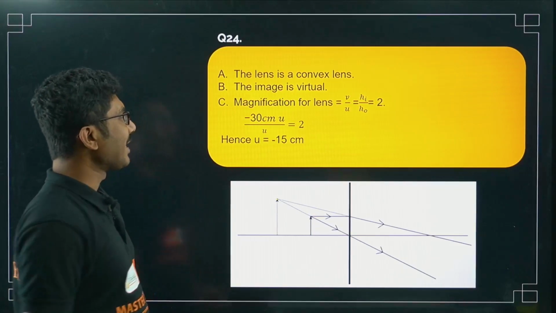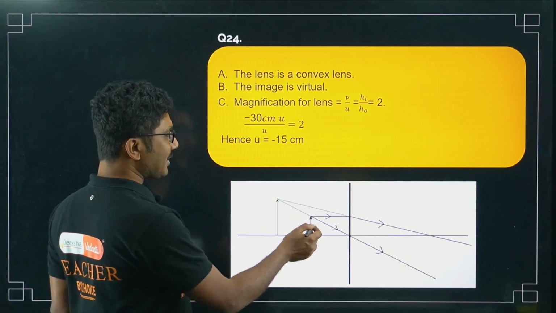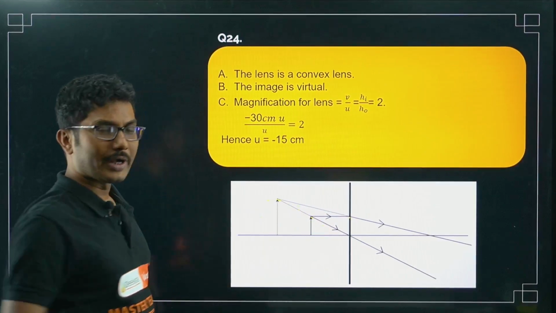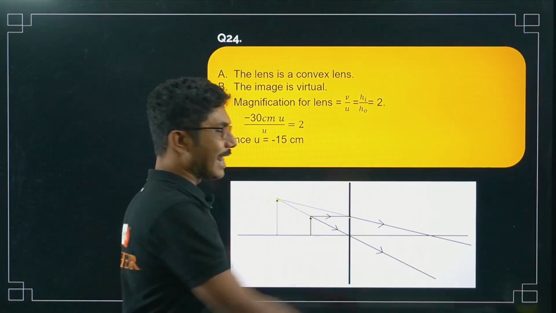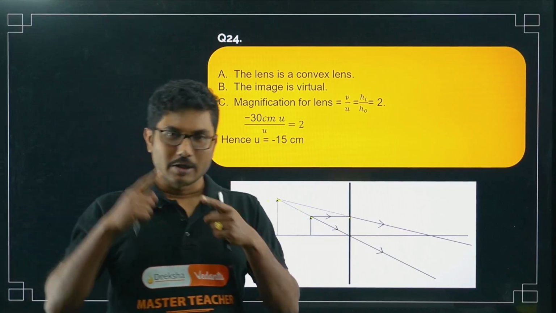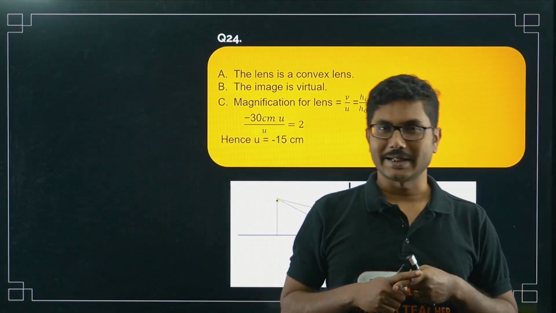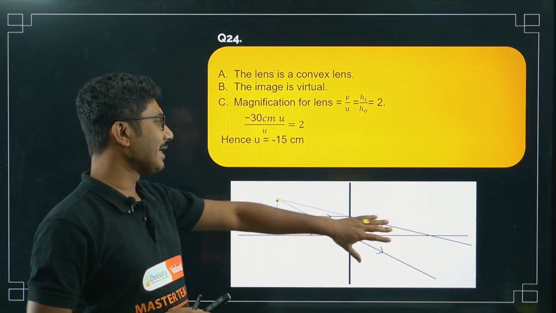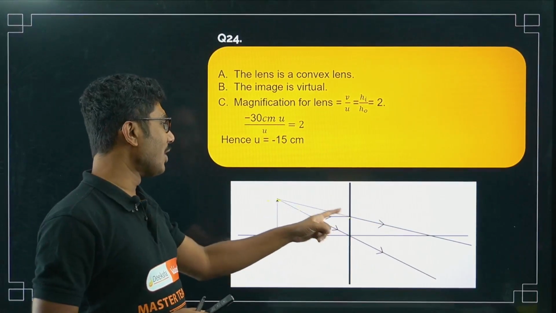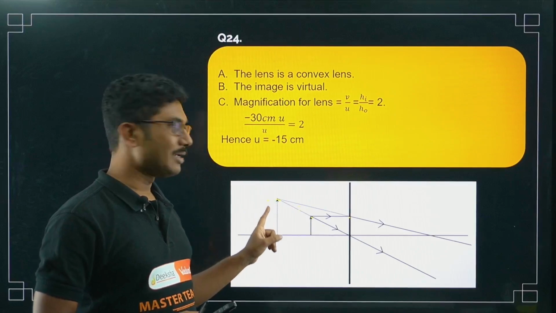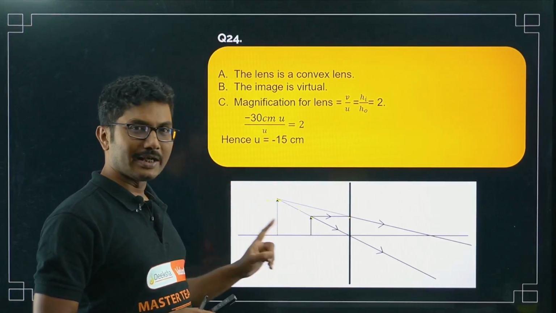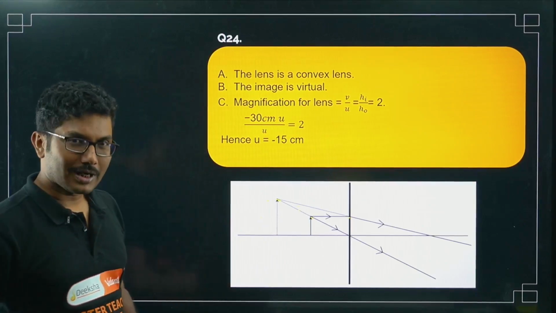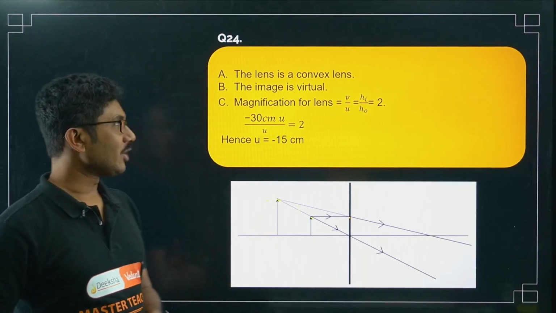First part. Second part is the image is virtual. As you can see, the image is forming behind and you have to extend the rays of light to get the image. That means if two rays were actually intersecting, then you could have said that okay, this is a real image, but they are not getting intersected, so you are tracing them backward to get the image. And also there is another hint, that the image is drawn with a dotted line. So a dotted line means definitely it's a virtual image.